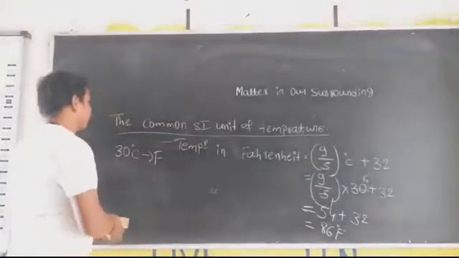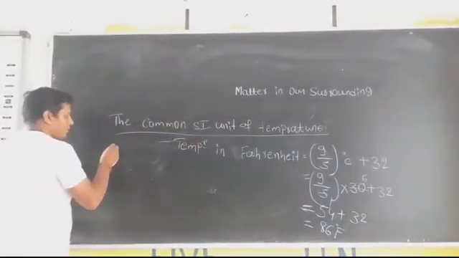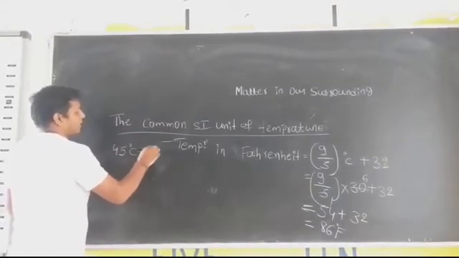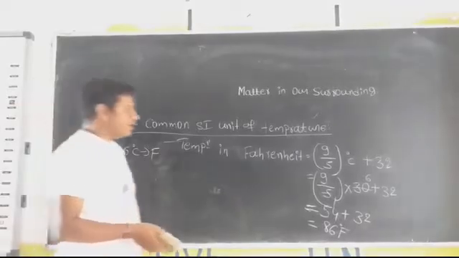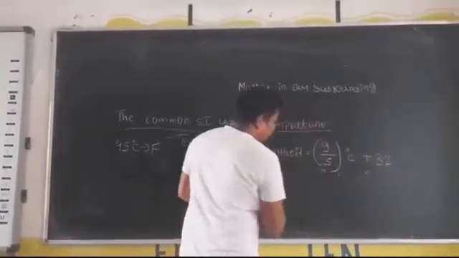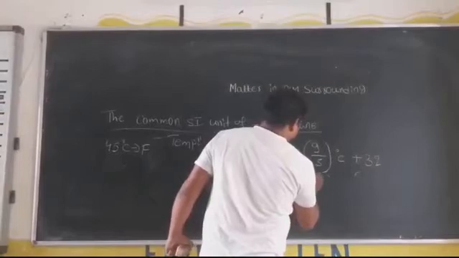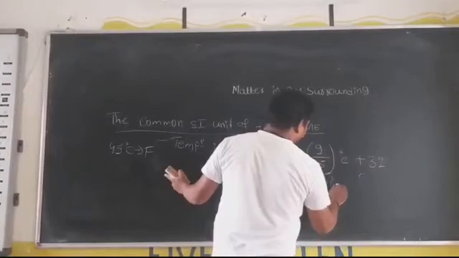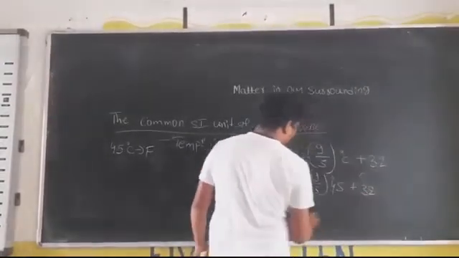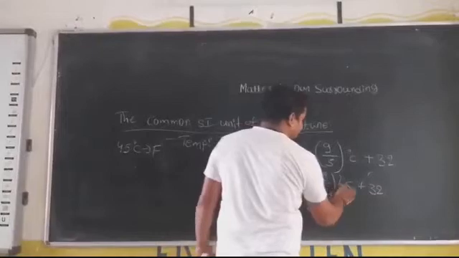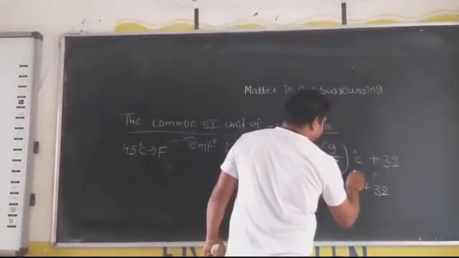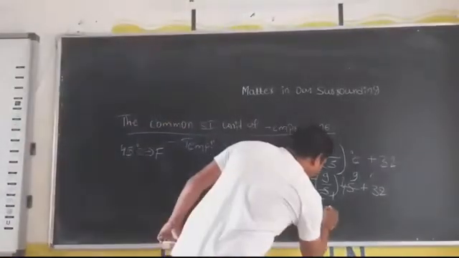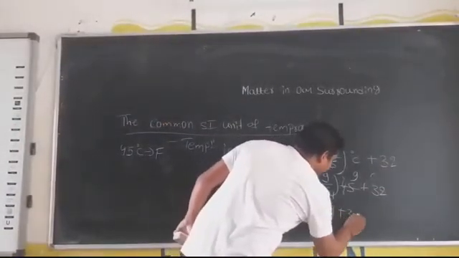This is the conversion. Take one more example: 45 degree Celsius to Fahrenheit. Convert 45 degree Celsius to Fahrenheit. Then you should use this formula, 9/5 into degree Celsius, which is 45, plus 32. 5 nines are 45, so 9 into 9, 81, plus 32.